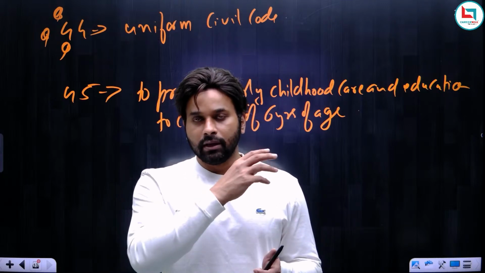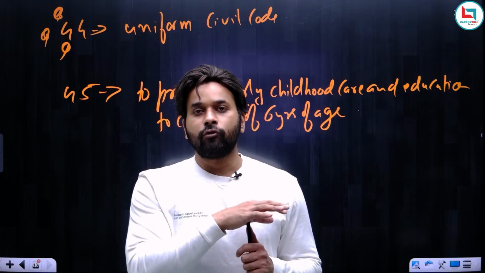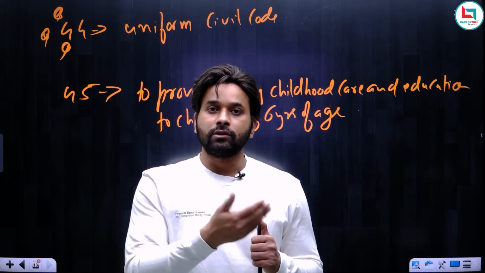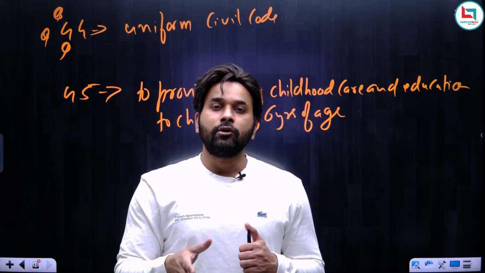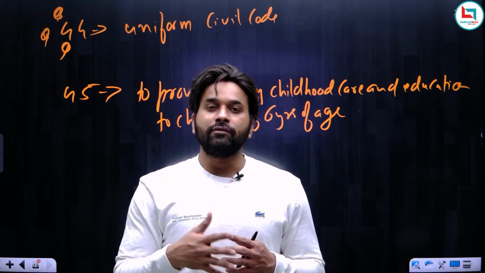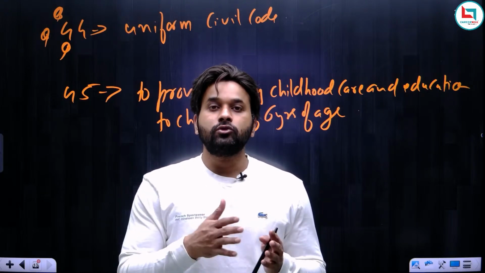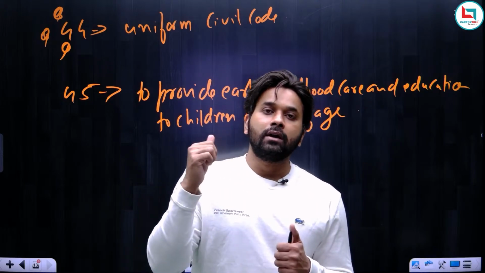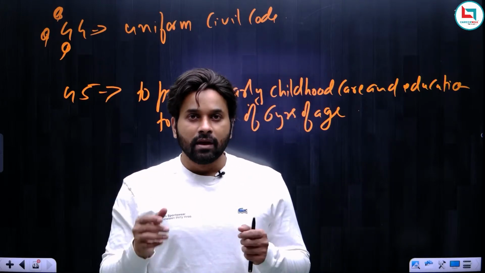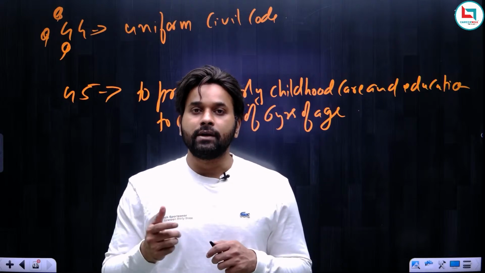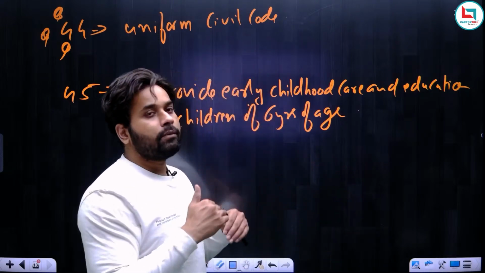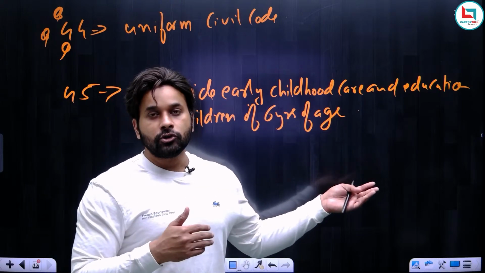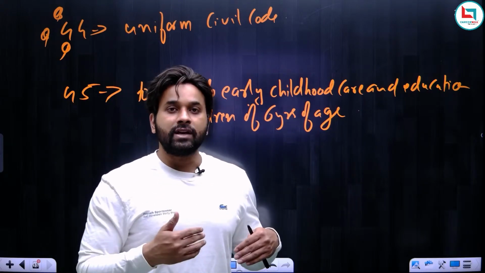So at that time, the content of Article 45 was different. But when the right to education was inserted in the constitution, it became the duty of the state to provide free and compulsory education to children of 6 to 14 years of age. So now 6 to 14 years of age is already covered under right to education. That is why the content of Article 45 was amended, and now it says that below 6 years of age, this is another target for the government, to ensure that children below 6 years of age receive childhood care and education.